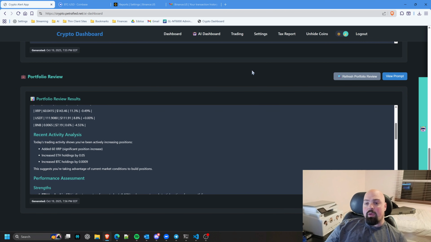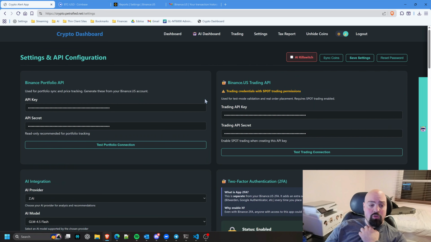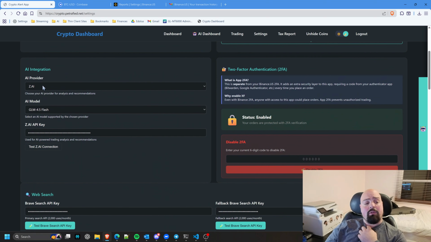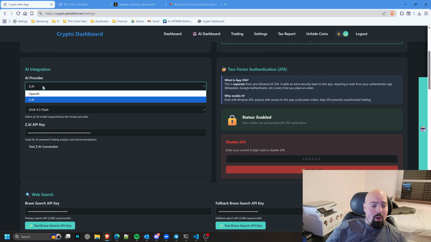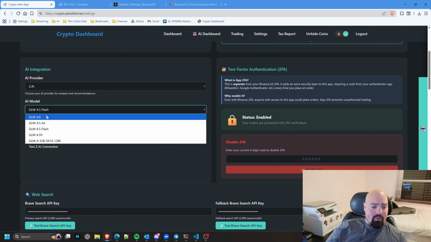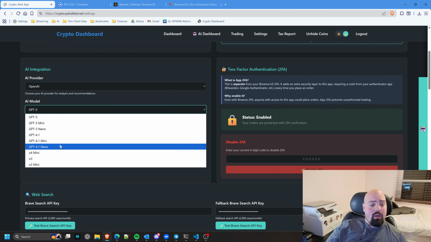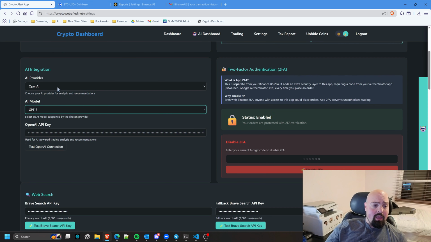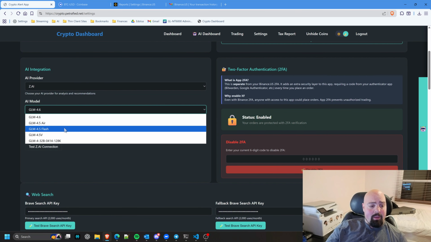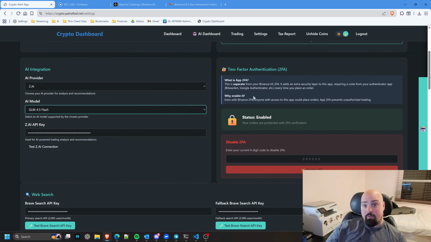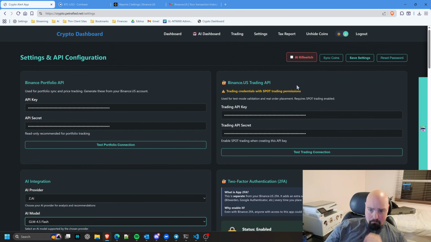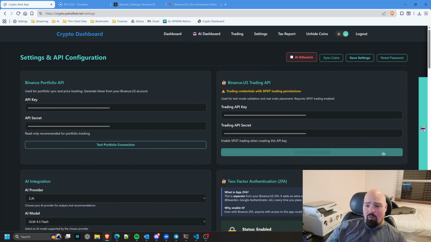But anyways, continuing on here, back to the settings so I can show you what I also did. I had this AI integration, and I also just recently updated this with the new models because ZAI now has 4.6 and OpenAI now has the GPT-5 model. So I updated that, and I can just decide, do I want ZAI or do I want OpenAI? And ZAI has a GLM 4.5 flash model, which is free. So that's what I use by default. But maybe I can add some more credits. I have like $9 in my OpenAI account. Maybe I'll throw some of that towards that to get some better results. But the results have been all right.